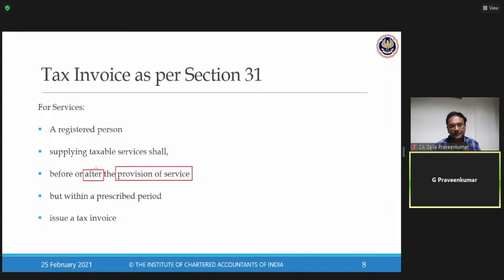I'll give you an example. We have a majority of companies which are so-called software companies. They say software company, but it's actually a body shop company, or a manpower deployment agency. There is a company called ABC Private Limited. This ABC Private Limited is a contractor to a company called Infosys.